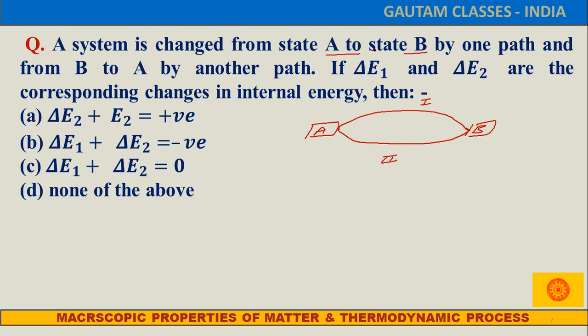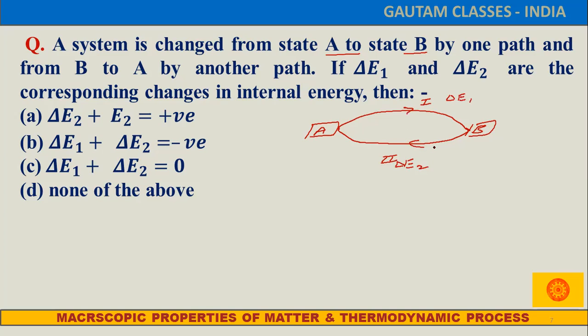If delta E1 is the change in internal energy by path 1, here we get delta E2. So it goes this way and returns back this way.